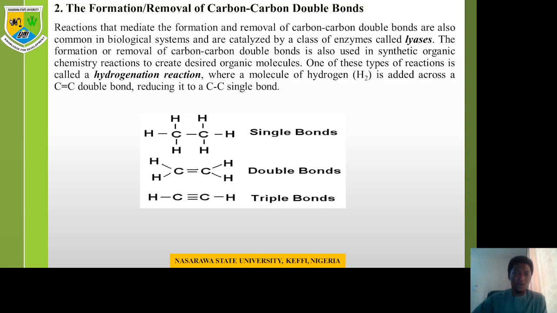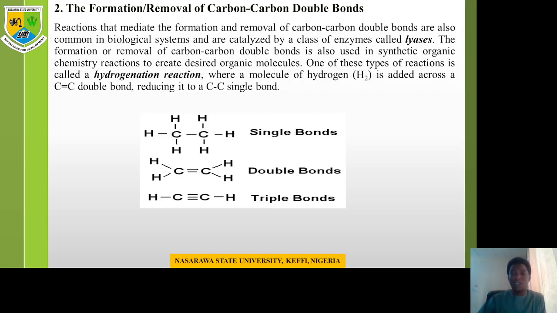Now, the second kind of reaction that occurs in biological systems is the formation and removal of carbon-carbon double bonds. Reactions that mediate the formation and removal of carbon-carbon bonds are also common in biological systems and are catalyzed by a class of enzymes known as lyases. This formation or removal of carbon-carbon double bonds is also used in synthetic organic chemistry to create desired organic molecules. One example of removal or addition of a carbon-carbon double bond is the hydrogenation reaction.